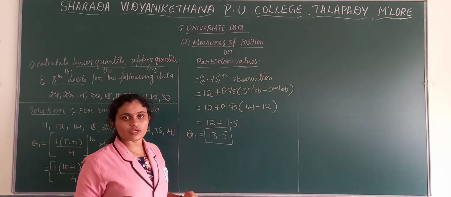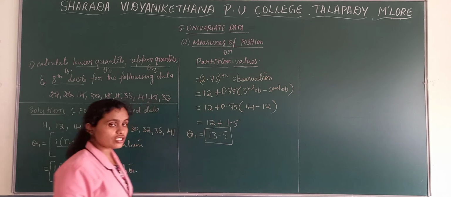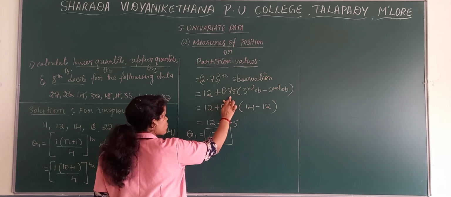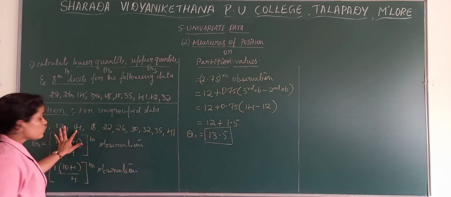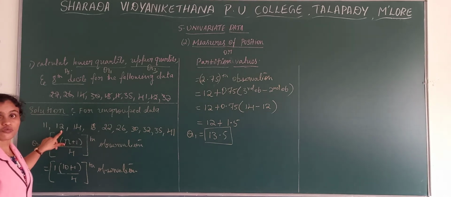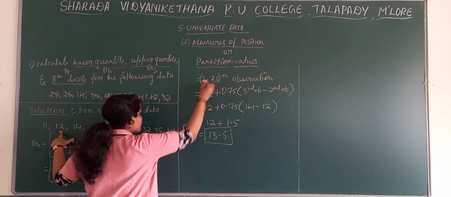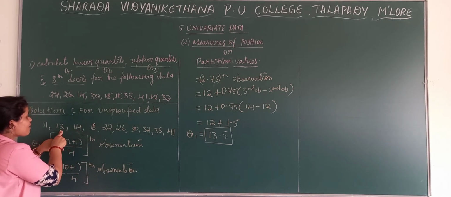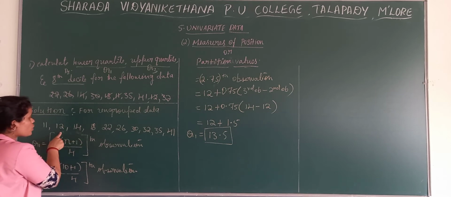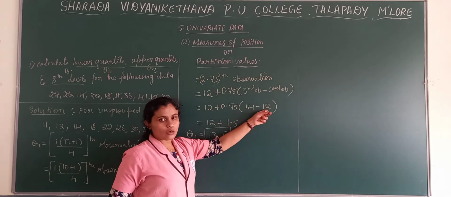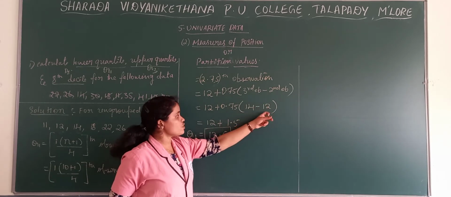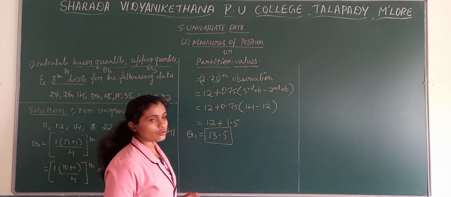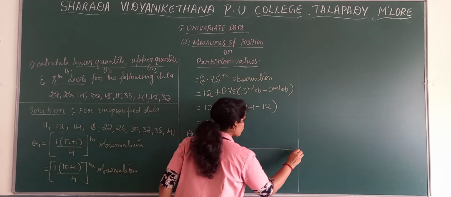But here 2.75 is there. So what we need to do? Second observation, check in the series, that is 12. Then 0.75 is remaining, right? Plus 0.75 times third observation minus second observation. Why? Because with 2.75 we have second value 12, and that 0.75 will lie in between third and second observation. So third observation is 14 minus second observation, 2 into 0.75 we get 1.5. Add to second value. So this is about Q1.